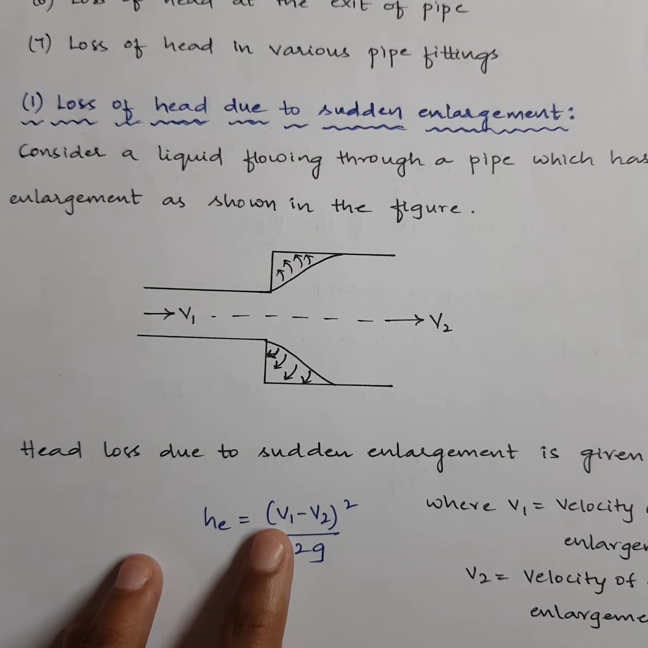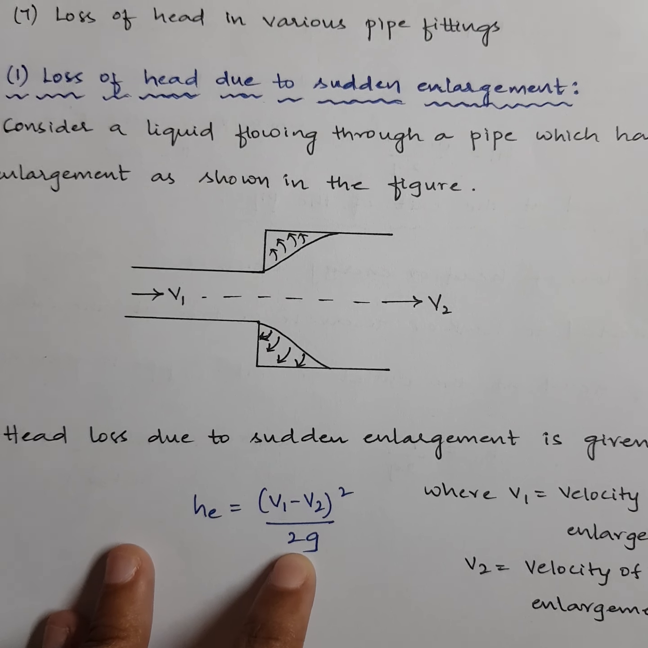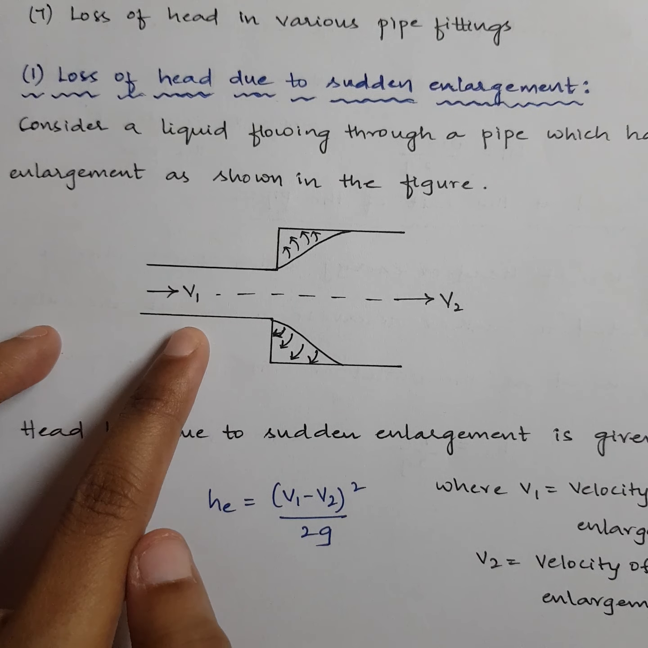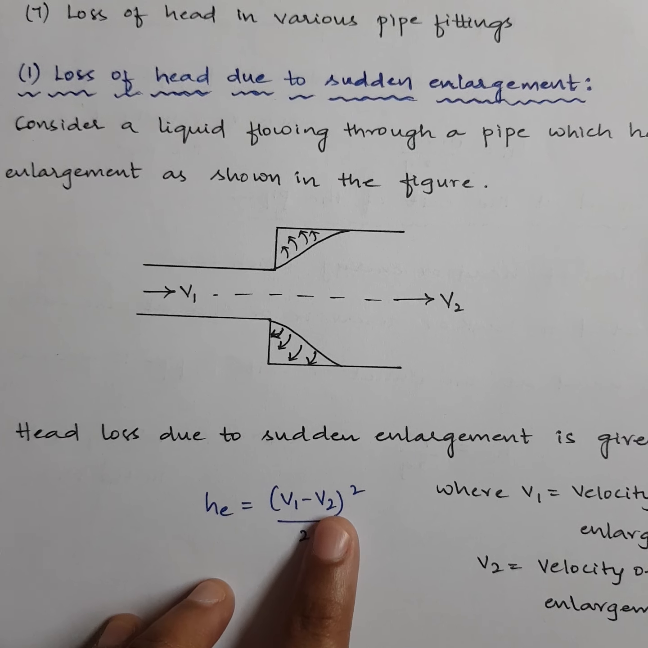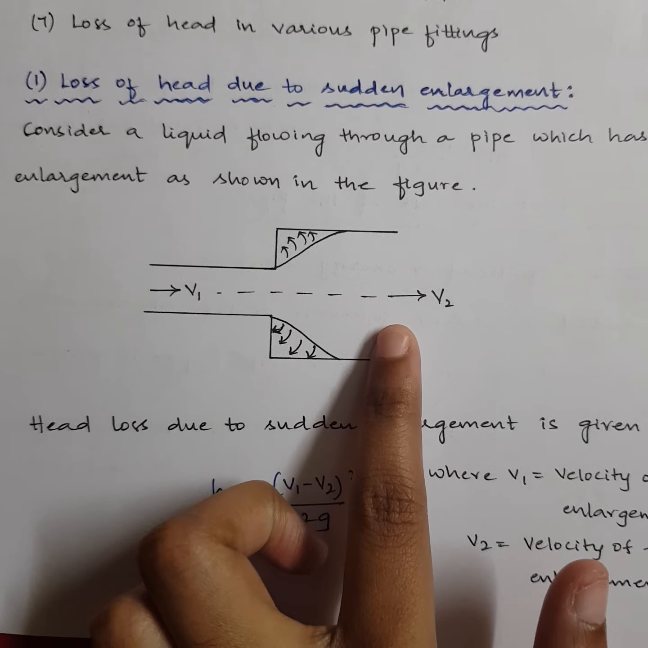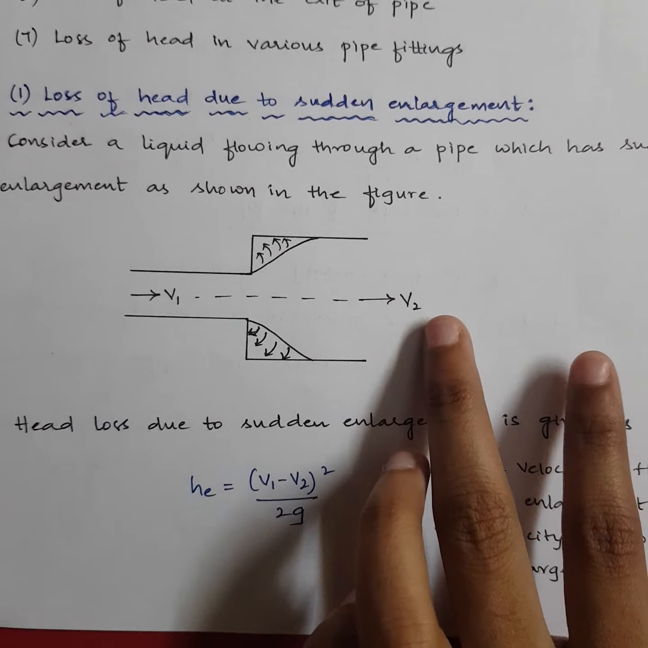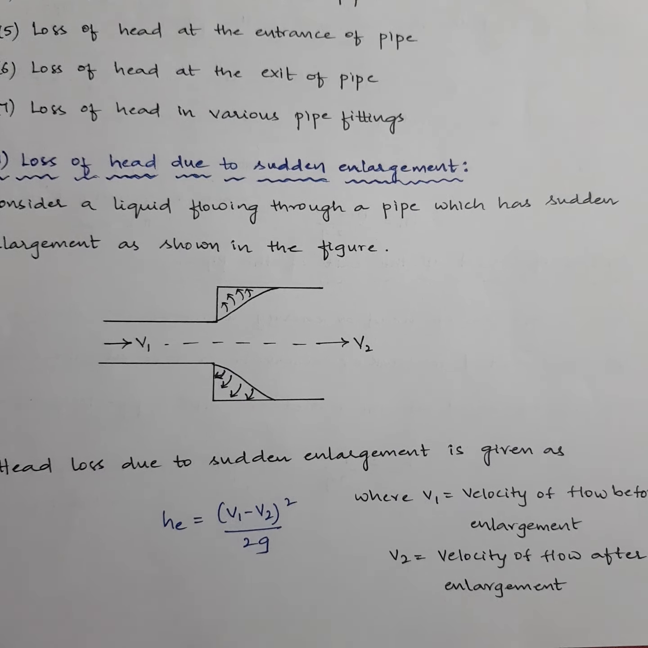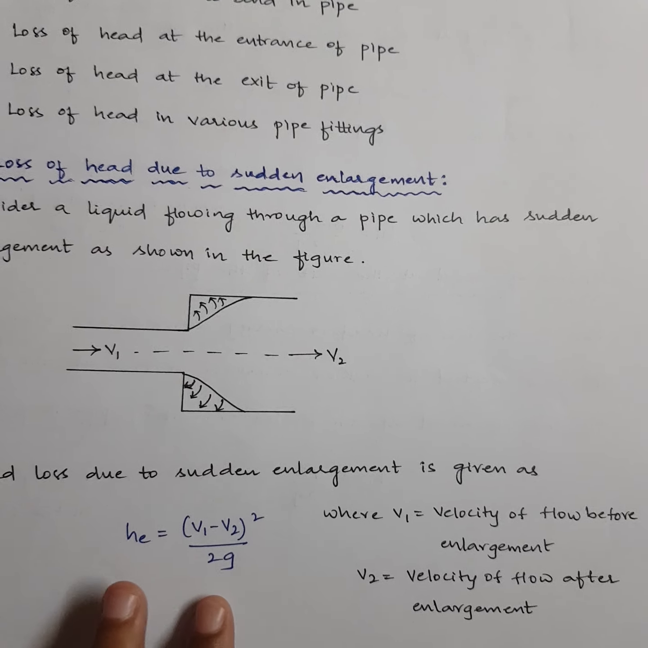We denote it by the symbol he, where e stands for enlargement and h stands for head loss. So he equals (V1 minus V2) whole square by 2g. This is the formula. V1 is the velocity of flow before the enlargement, and V2 is the velocity of flow after the pipe has enlarged. Obviously V2 will be lesser. Why? Because since the area has increased, velocity will reduce. So this is how the formula of he will be.